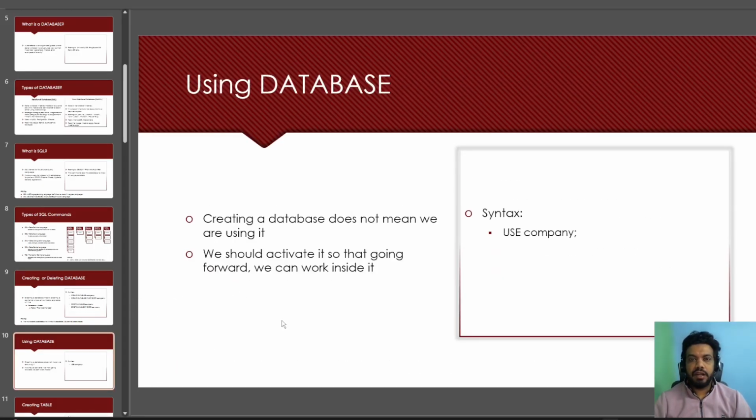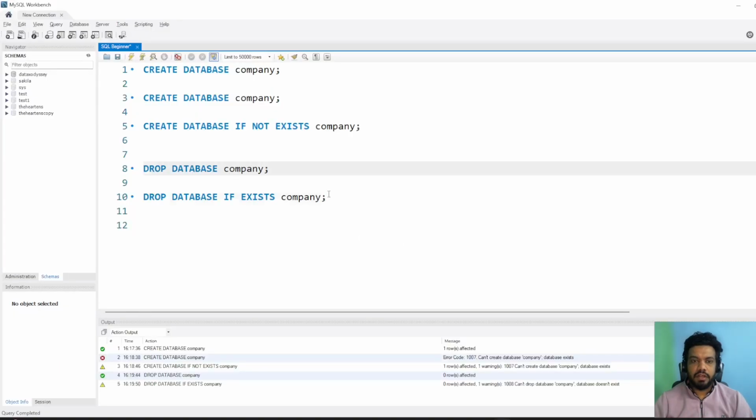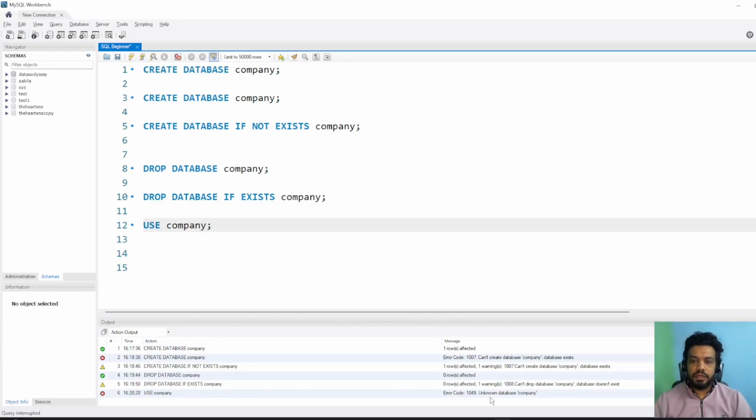All right, so we have created the database, but we are not using it for now, because to use the database you have to use a command in MySQL, which is use company, whatever database you have created. If I run this query, use company, it says unknown database company, because we have already dropped the database.